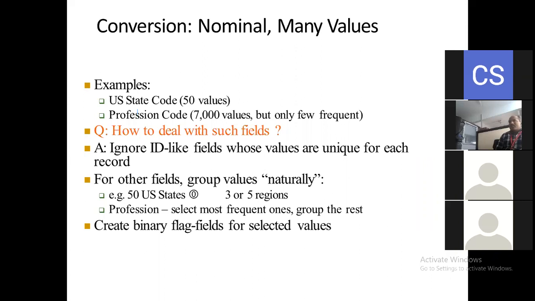Means the nominal to many values. One India, many states, many villages, and many cities like that. That's why it is called nominal to many values. You can also consider the world, where we have different continents. Continent, in Marathi you can say Khand. We are living in the Asia continent, Asia Khand. And in that Asia continent, we have multiple countries.